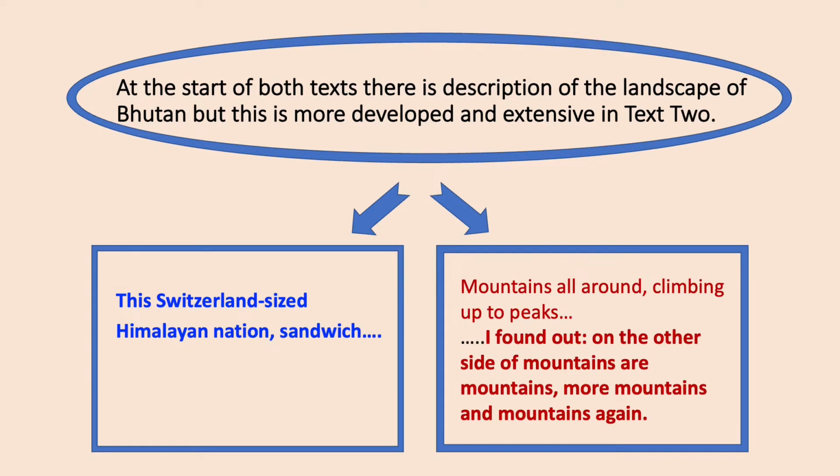At the start of both texts, there is a description of the landscape of Bhutan, but this is more developed and extensive in text 2. Lisa gives a geographical description of the country, but Jamyang talks much about the outstanding feature that she noticed since landing, that is, the vast area covered by mountains. She hyperbolically expresses it here: "On the other side of mountains are mountains, more mountains, and mountains again."